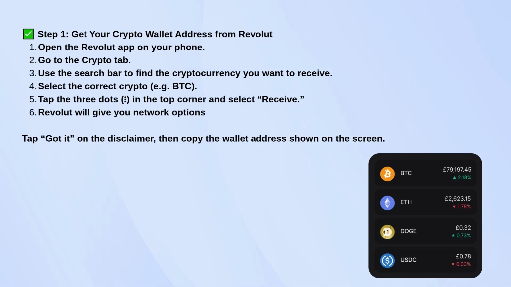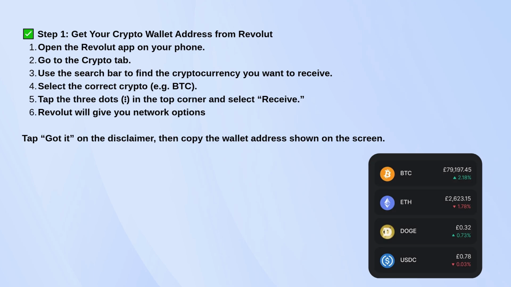Tap on it, then look for the 3 dots in the corner and tap those. You'll see an option that says Receive. Tap that. You'll get your Bitcoin wallet address there. Just copy that address because you'll need it for sending BTC from Binance.